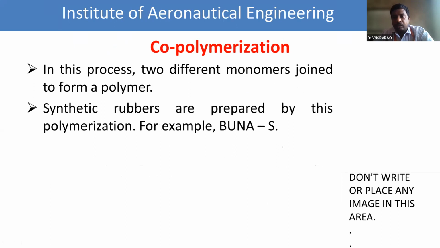Copolymerization means heteromers. It mainly involves two different types of monomers joined to form a large polymer. The best example for copolymerization is Buna. It is one type of synthetic rubber. Buna is one type of synthetic rubber. Okay, so this is about the three types of polymerization with suitable examples, briefly.